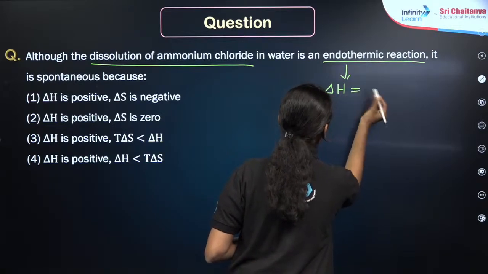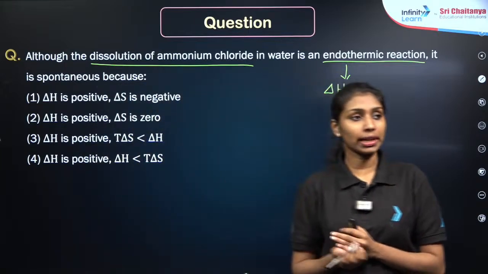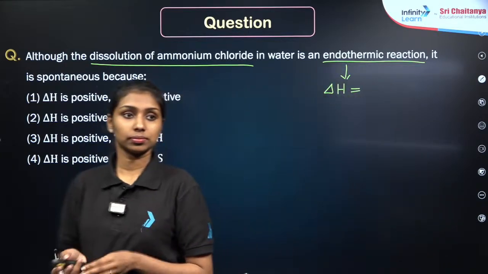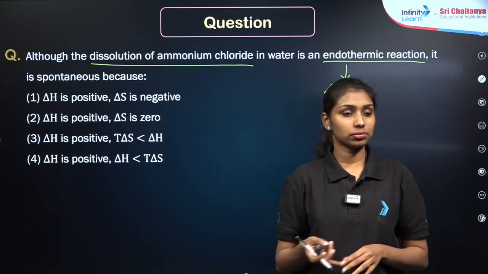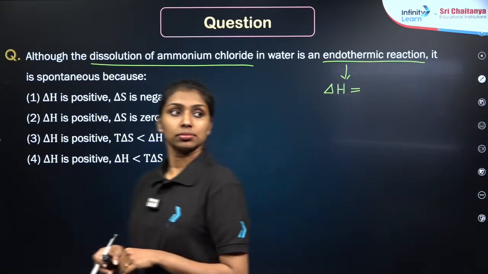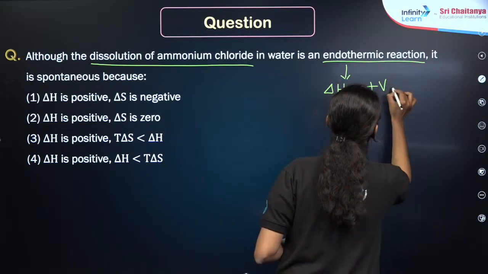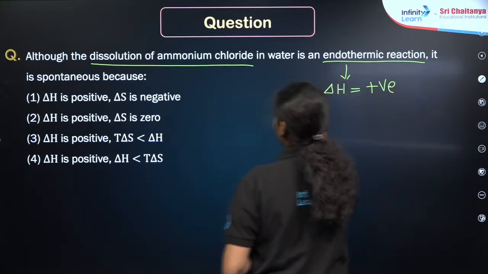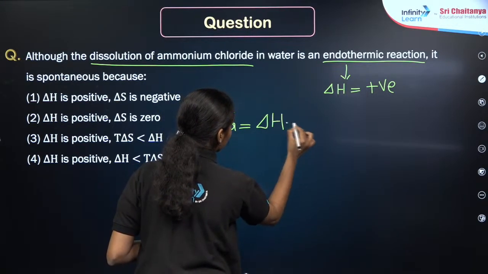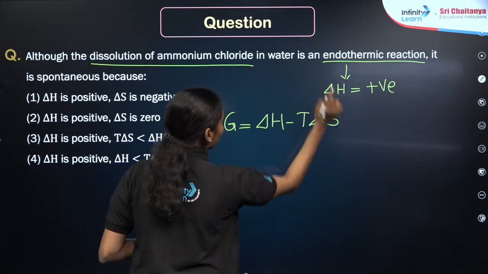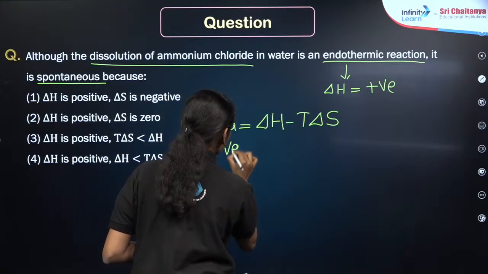If I am considering the process as endothermic, what will be the sign of enthalpy change, delta H, whether it is positive or negative? Positive, right? So this is the endothermic process. Heat is absorbed here, so delta H is positive. Now apply the Gibbs equation. Delta G is equal to delta H minus T delta S. The condition given is that the process is spontaneous, which means that delta G should be negative, right? Delta G should be negative.